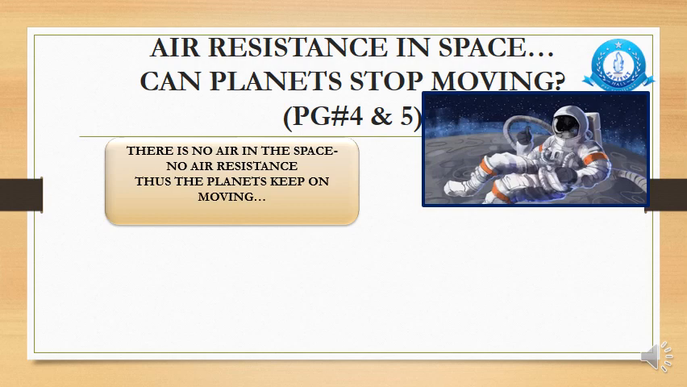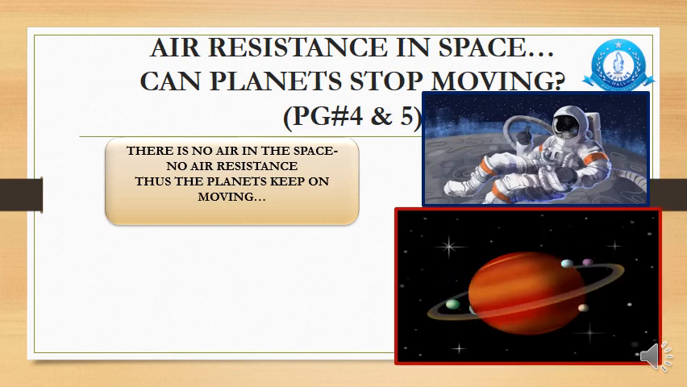Thus the planets keep on moving and they never stop. And what keeps them in the orbit? It is the gravitational pull or force of gravity of the sun which keeps all the planets in their orbits, right? See? This is how the planets are moving all the time, and because of the different level of gravitational pull of the sun, the planets are constantly moving in their orbits and they are not colliding with one another, right?